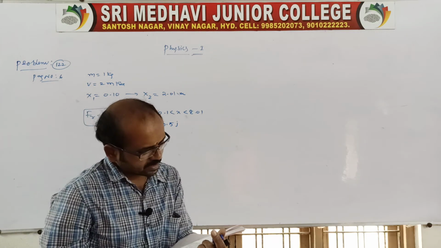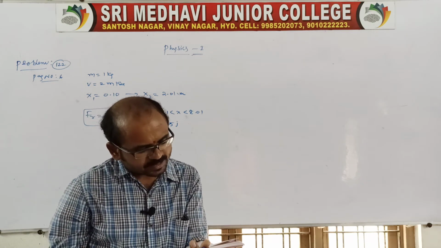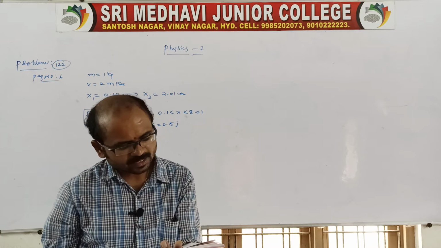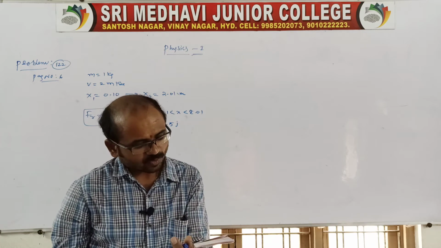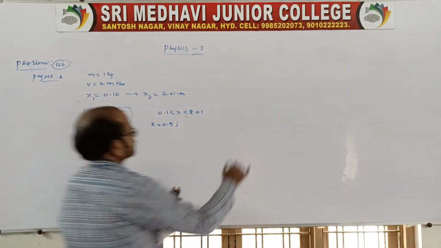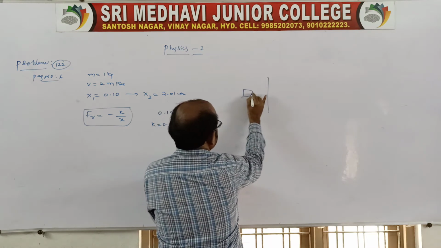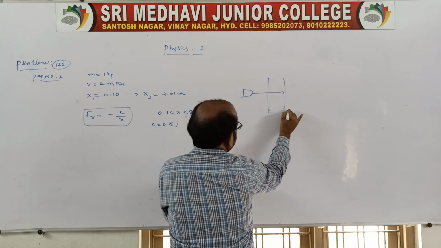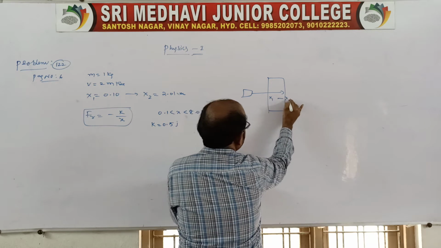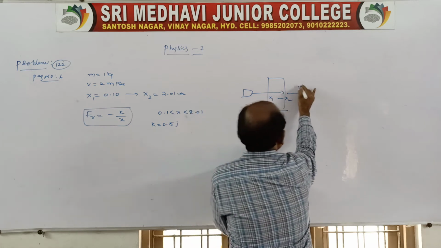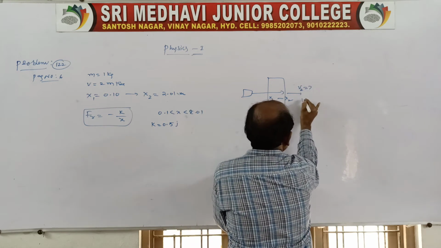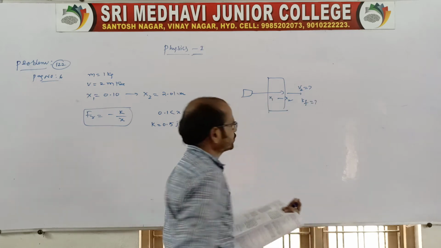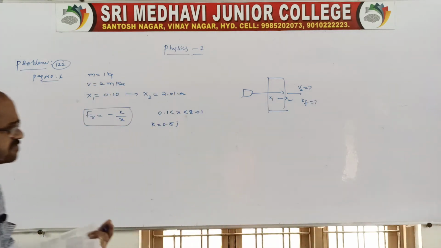What is the final kinetic energy and speed? The kinetic energy and speed of the block as it crosses the patch. There is a patch, and the block is moving through it, from x1 to x2. As it leaves, the question asks for the final speed and the final kinetic energy, that is k2 and v2.